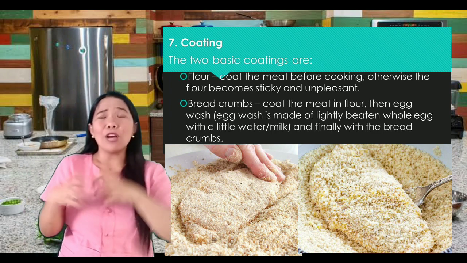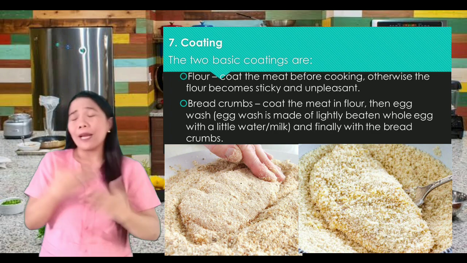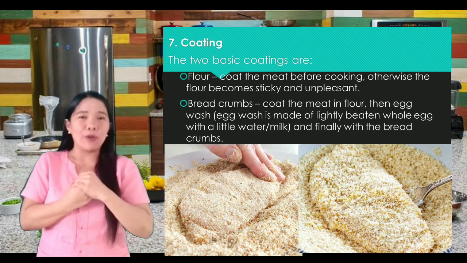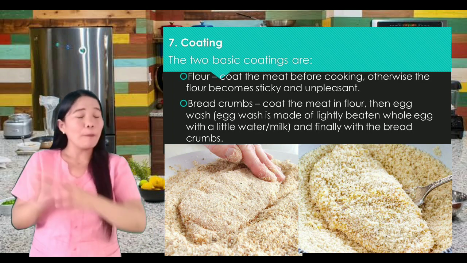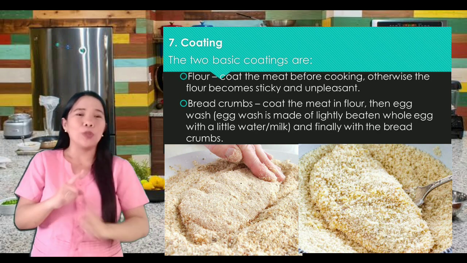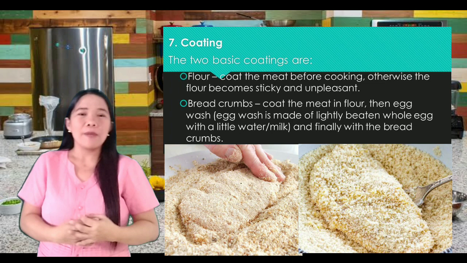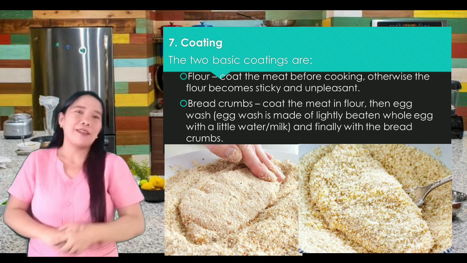So, ibig sabihin, bago mo siya lutuin, para mas maganda at mas masarap siya, i-coat natin ang ating meat bago natin siya lutuin. Okay, at ang una natin gagamitin sa pag-coat is the flour para mas masarap, para hindi siya maging sticky. The second one is the breadcrumbs.